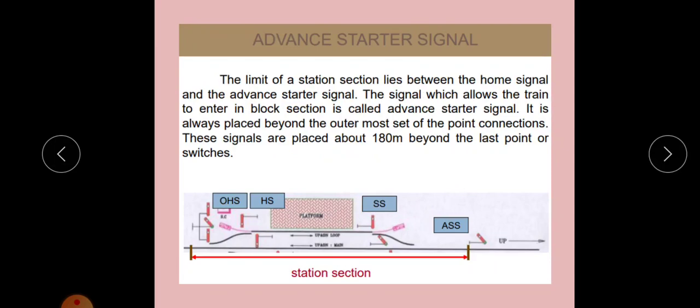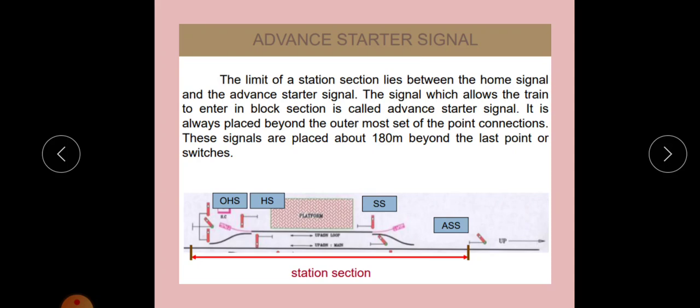Then next is advanced starter signal. After the starter signal comes the advanced starter signal. The limit of the station section lies between the home signal and the advanced starter signal. The signal which allows the train to enter the block section is called the advanced starter signal. So this is the block station and this is the block section. It gives permission for the train to enter the block section, that is, beyond the block station.